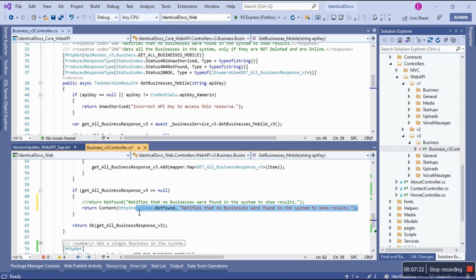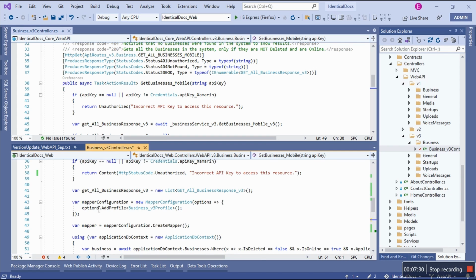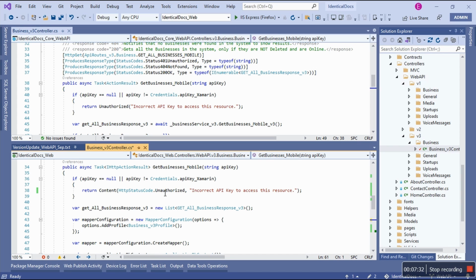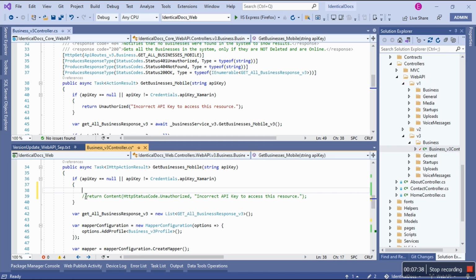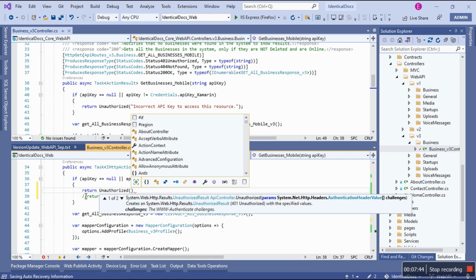This version works. So not just 404 doesn't have an overloaded version, but also this one, which is Unauthorized. With a typical Unauthorized, it doesn't allow that to happen. So let's do return Unauthorized. It's there, but there's no overloaded version.